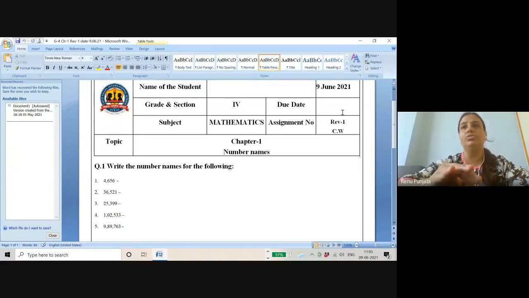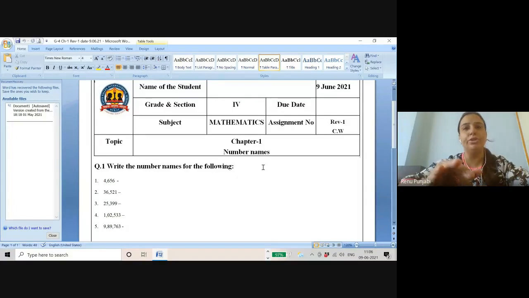So these five things which I have explained to you are compulsory to write for everyone. Do it with the blue pen only. Only use one pen. Then come to question number 1. This is also compulsory to write. Write the number names for the following. Then come down step by step, first one.